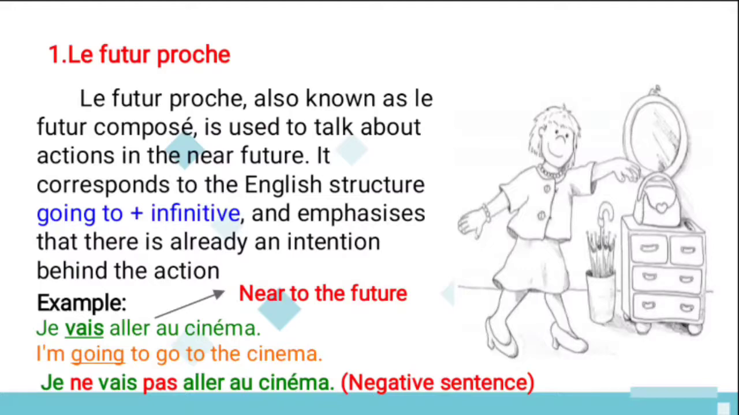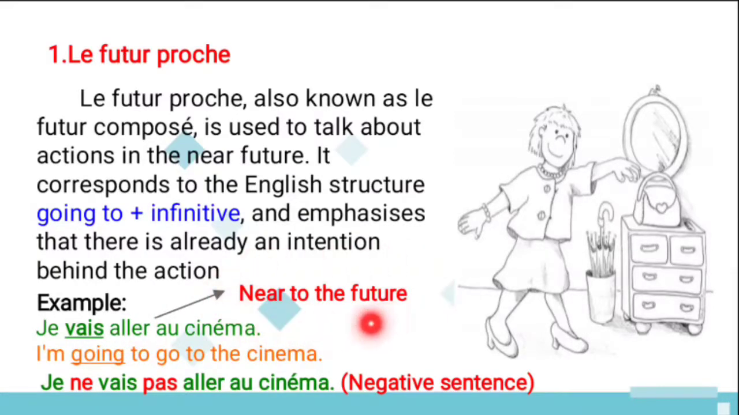And what is the formation? Aller verb, followed by an infinitive verb. So that is the formation for futur proche. And see the example for the futur proche. Je vais aller au cinéma. So I am going to the cinema, and here vais is the aller verb conjugation, and aller is the infinitive verb.